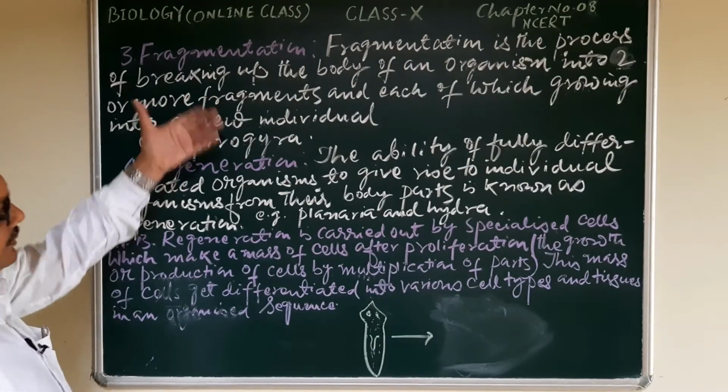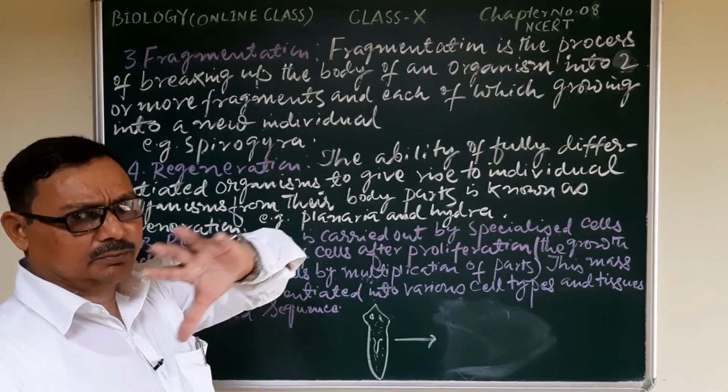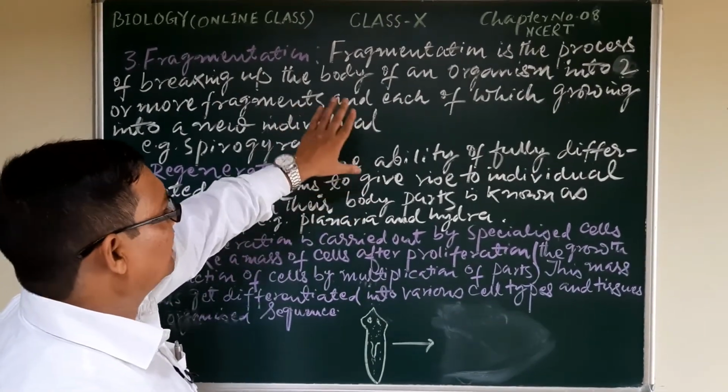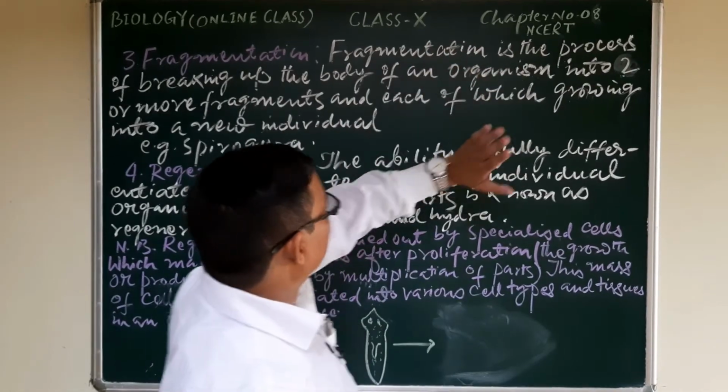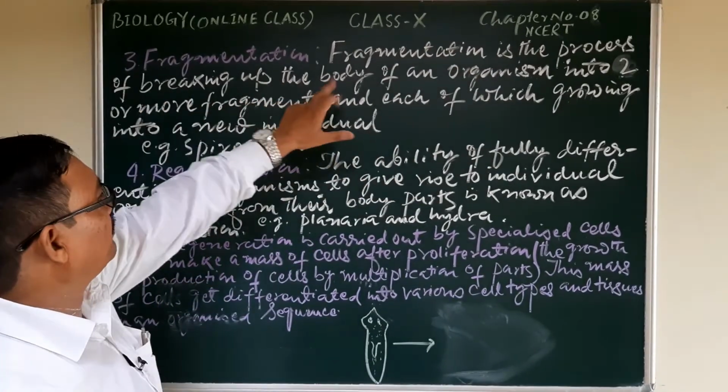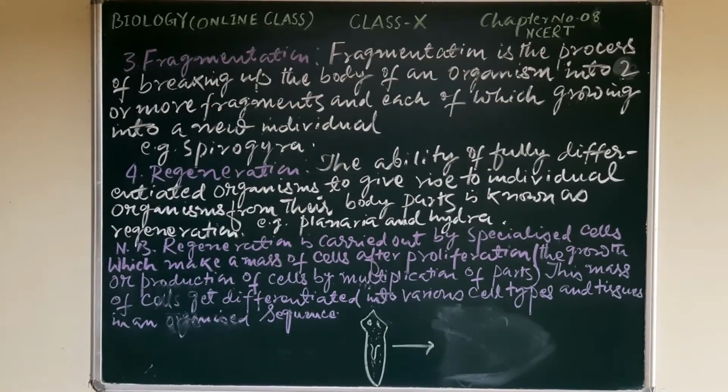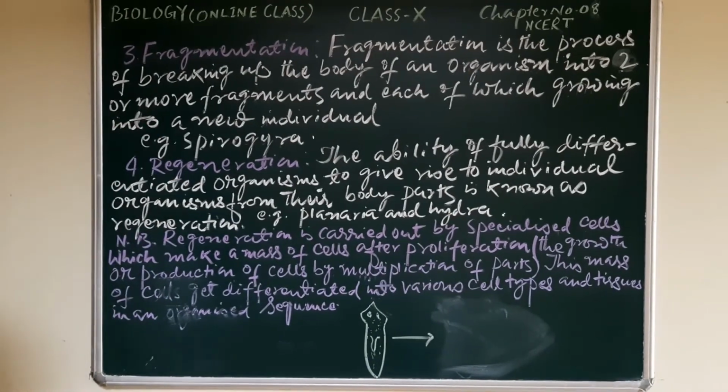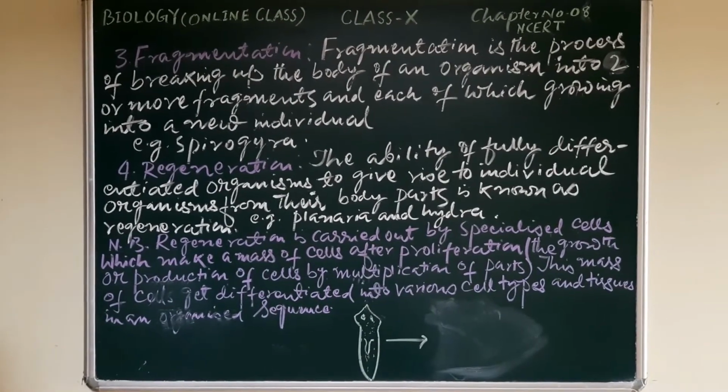Let us look here at some special features and their differences. Fragmentation is the process of breaking up the body of an organism into two or more fragments, each of which grows into a new individual.